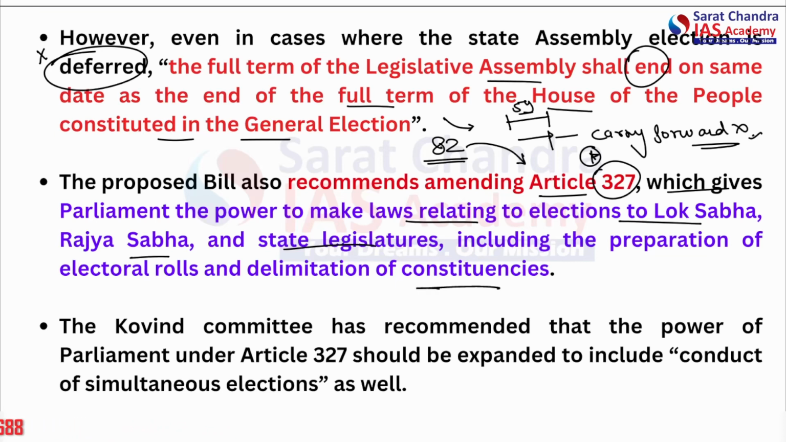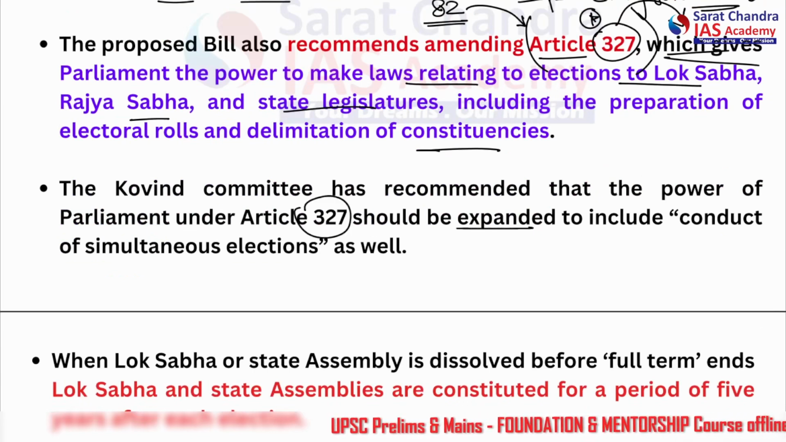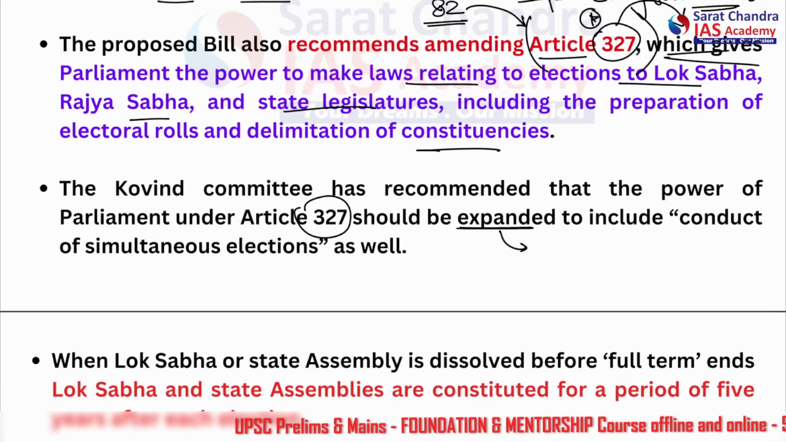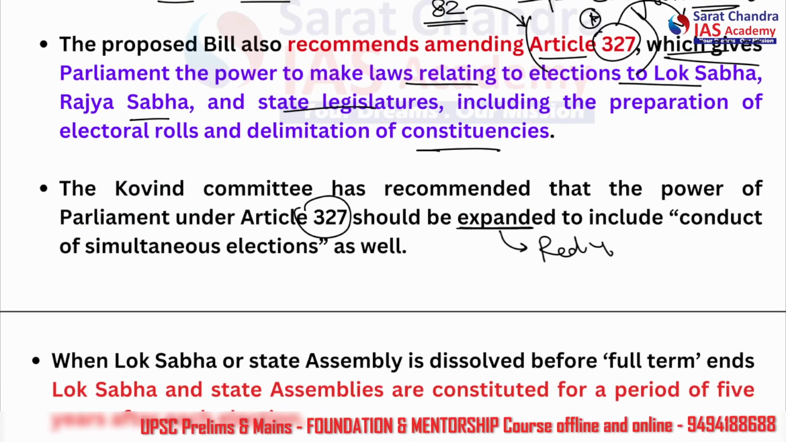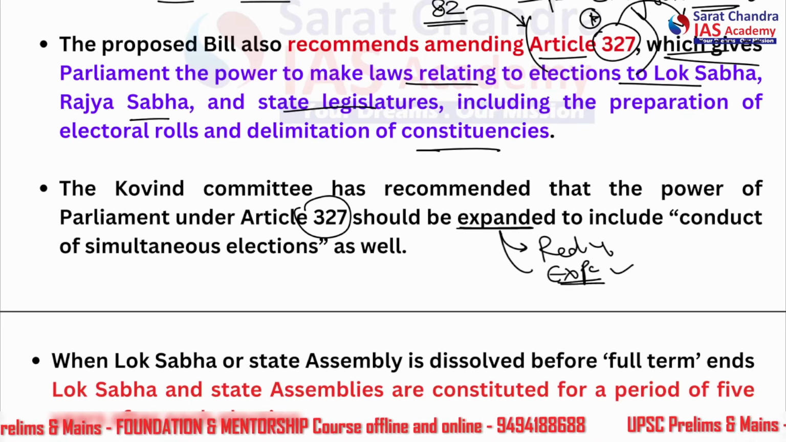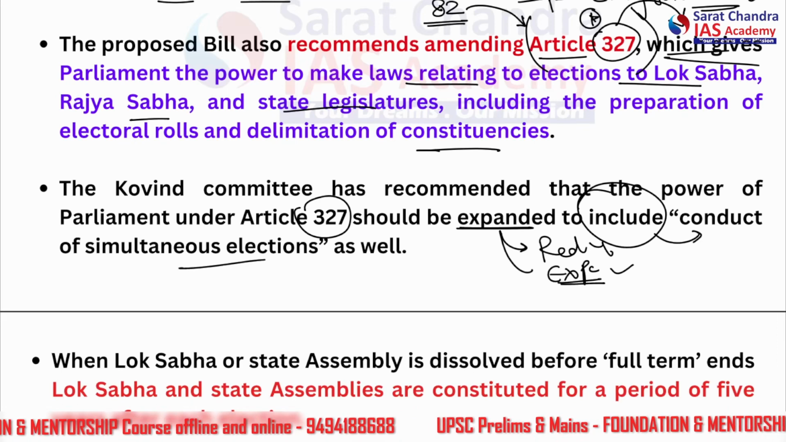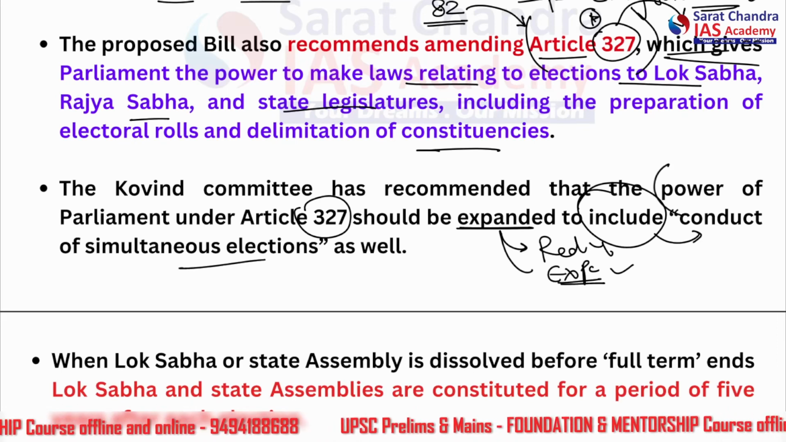So what will this do? Article 327 will be amended. Here it is written: the Kovind Committee has recommended that the power of Parliament under Article 327 should be expanded. So it is not reducing any power, it is expanding the power. And what power is expanding? That to include conduct of simultaneous elections. So it becomes the power of the Parliament.